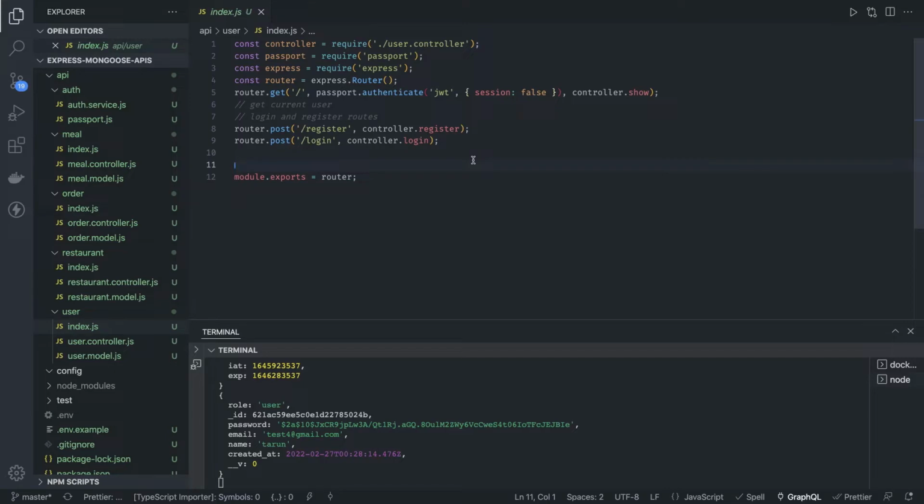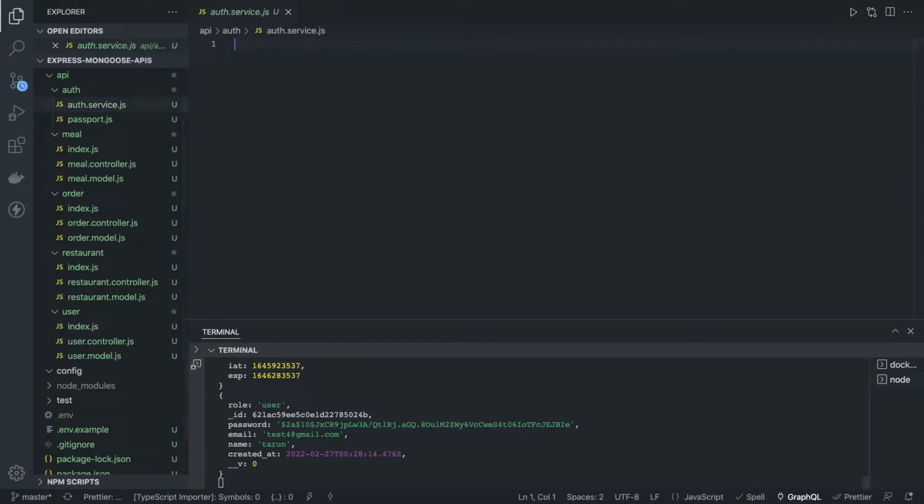Now we are going to write the private APIs. Let's say the meals API, restaurant API, order API, and all the other services are protected by this token. So we need to write some middleware which can check that after calling this particular middleware, we must have request.user available in the request object. That means the user is logged in. So we can write a custom middleware.